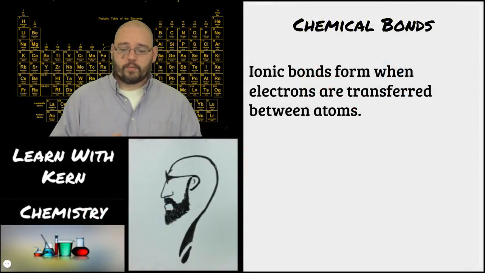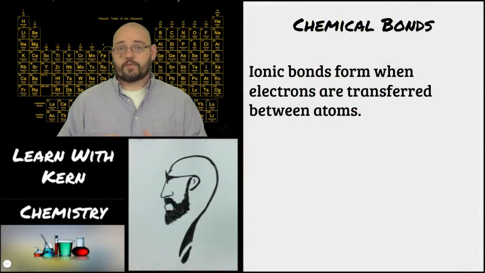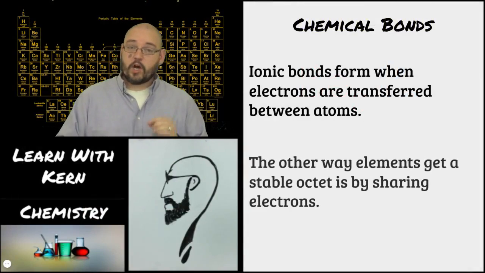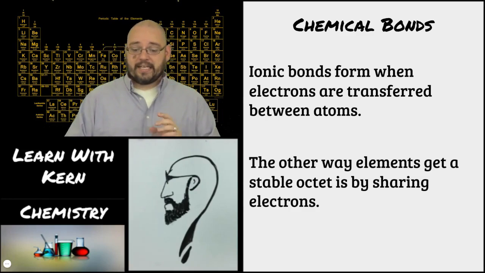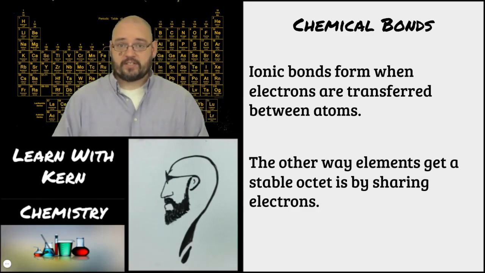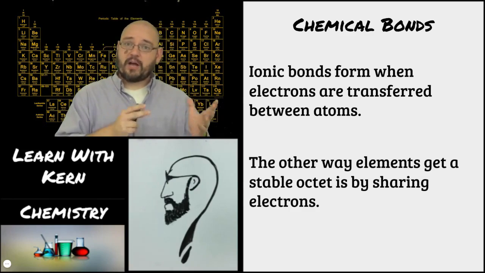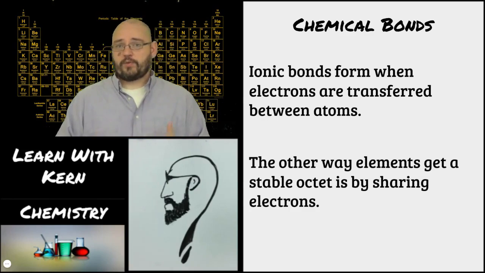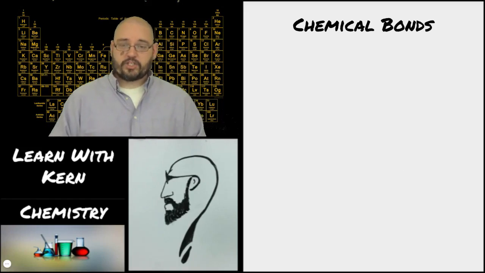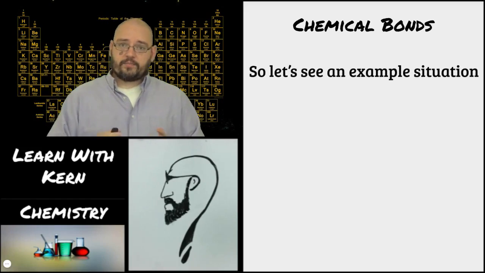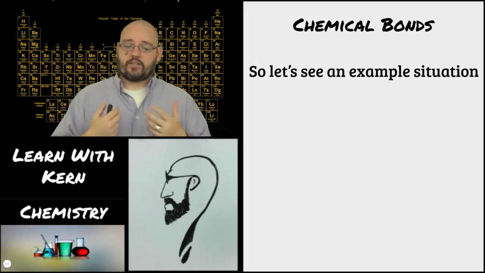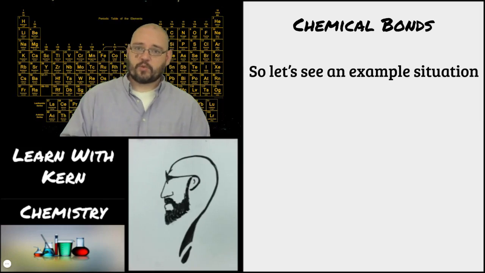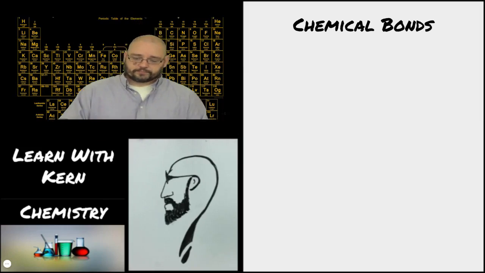So ionic bonds form when electrons are transferred between atoms. The other way that elements can get a stable valence of 8 is by sharing electrons. That's their other way. So they transfer it and form ions, or they can share those electrons. And when they share those electrons, they get their stable 8 a different way than transferring. So let's see an example situation of how that would work out.